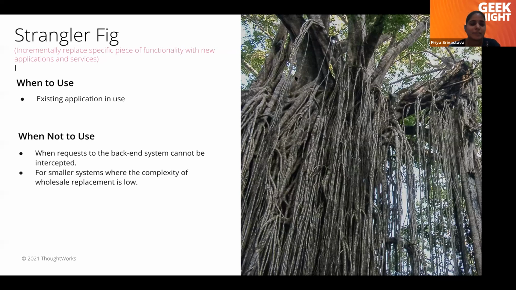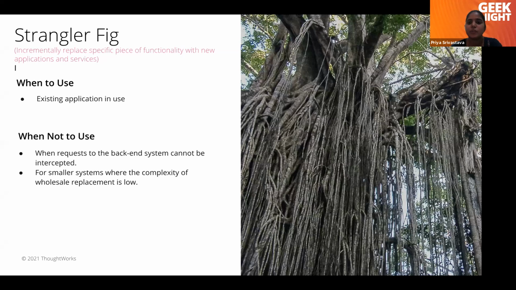In the same fashion, the strangler fig pattern works: we break our monolithic application into small microservices, and slowly decrease our monolithic size and increase our number of microservices.